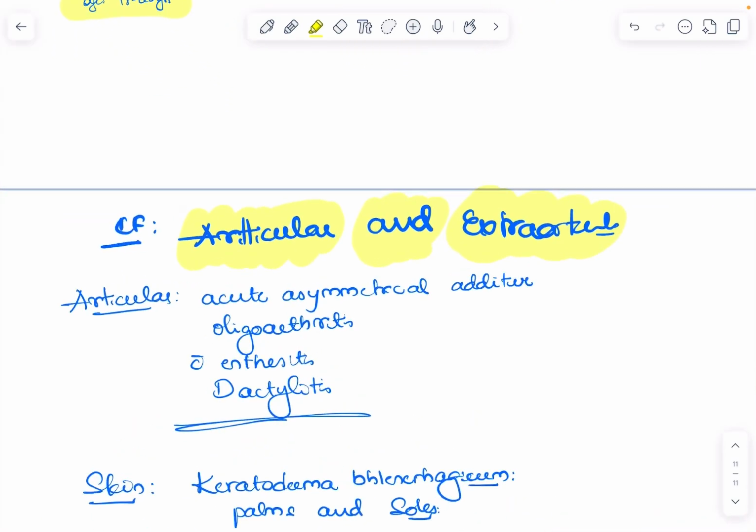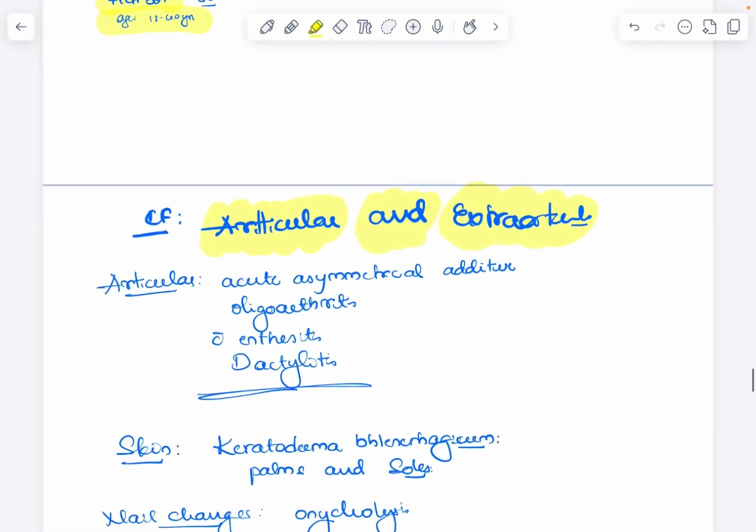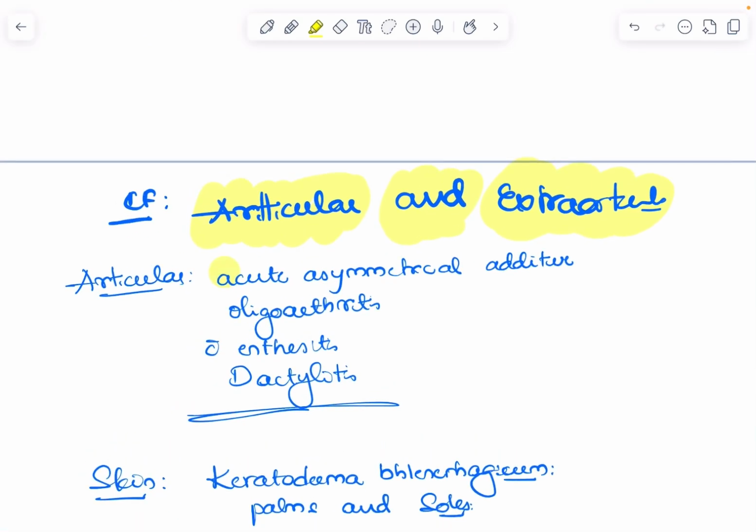Clinical features of reactive arthritis can be divided into articular and extra-articular symptoms and signs. So what are these articular signs and symptoms? It presents as acute, every word is important here, acute, asymmetrical, additive, not sequential, additive, oligoarthritis. As you all know, oligoarthritis means involvement of up to 5 joints, 2 to 5 joints. More than 5 is poly. With enthesitis and dactylitis. Dactylitis is nothing but sausage shaped fingers or toes.